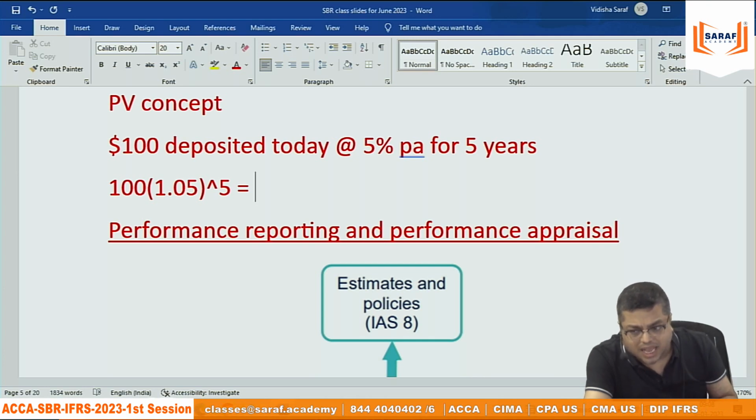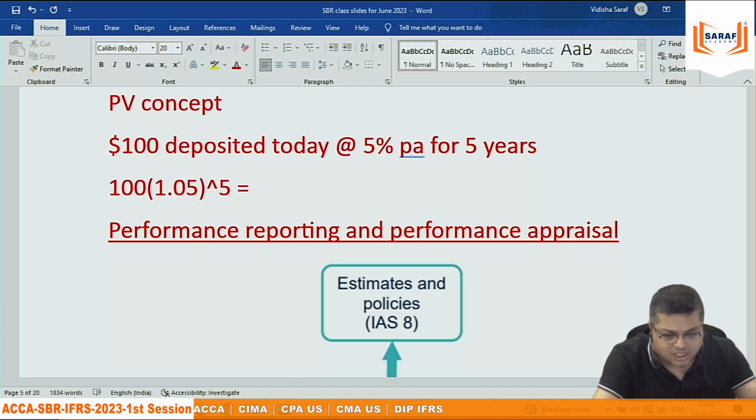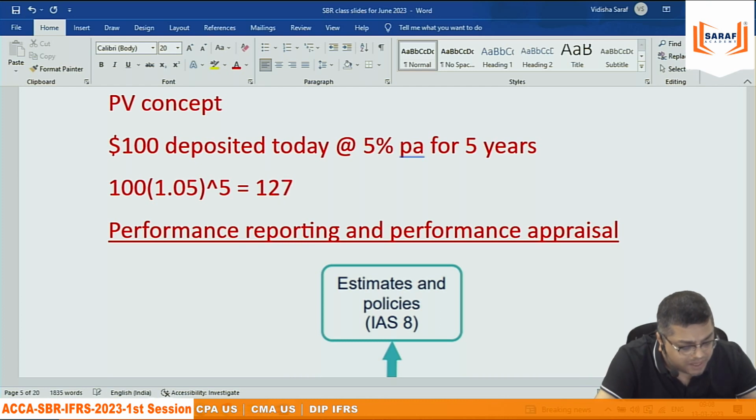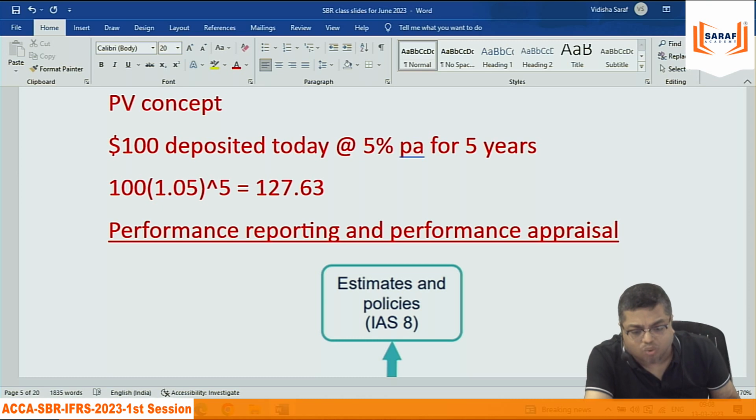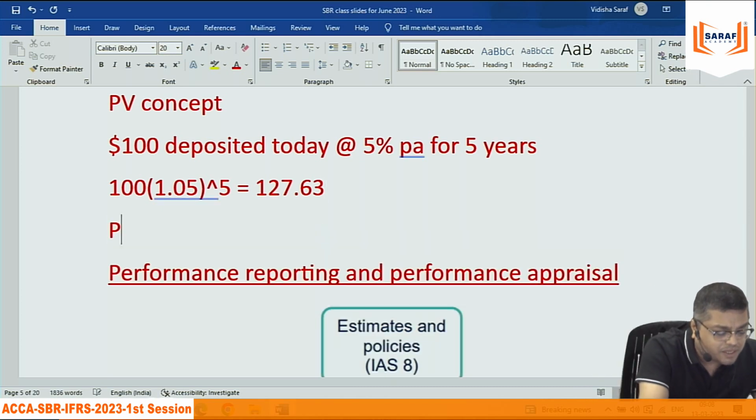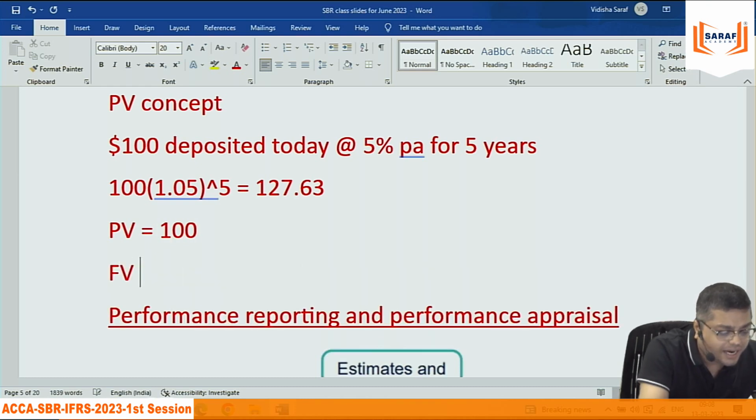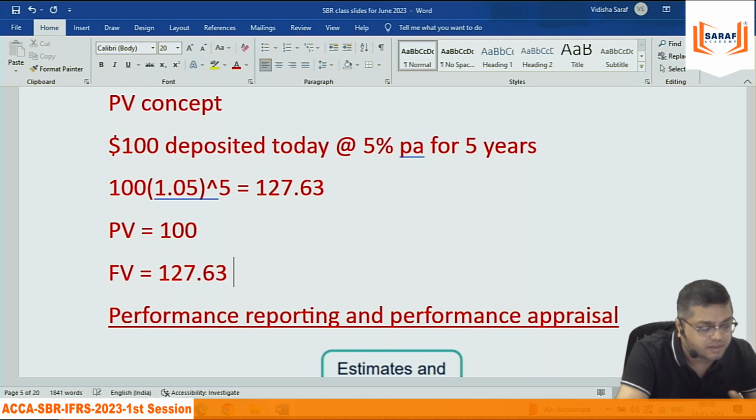When we sit in the class, we will be sitting with a calculator. A scientific calculator is advisable. But if you have a normal calculator, that works. But everybody should have a scientific calculator because in exams it is required. You will not purchase it on the day of the exam. You will purchase it now only, so that you get habituated with your scientific calculator. We say present value equals 100 and future value equals 127.63.